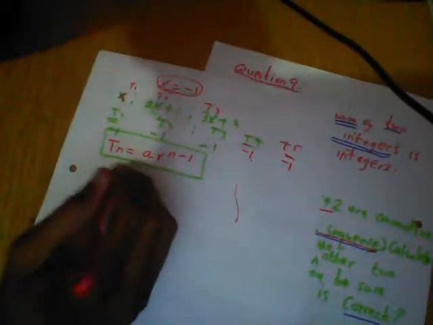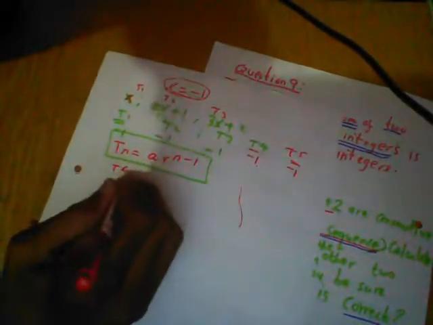How do you get there? There's a little formula that we use. We say Tn equal to a r to the power n minus 1. This is the formula that we use for geometric sequences to get any term. For example, we want to get term 4. What is a? A is the first term, and our first term is -1. R is the common ratio.